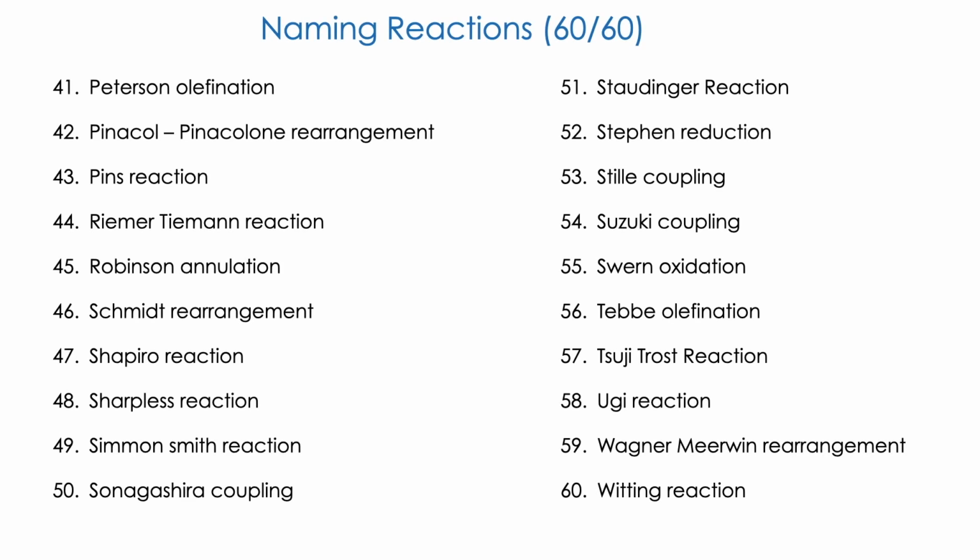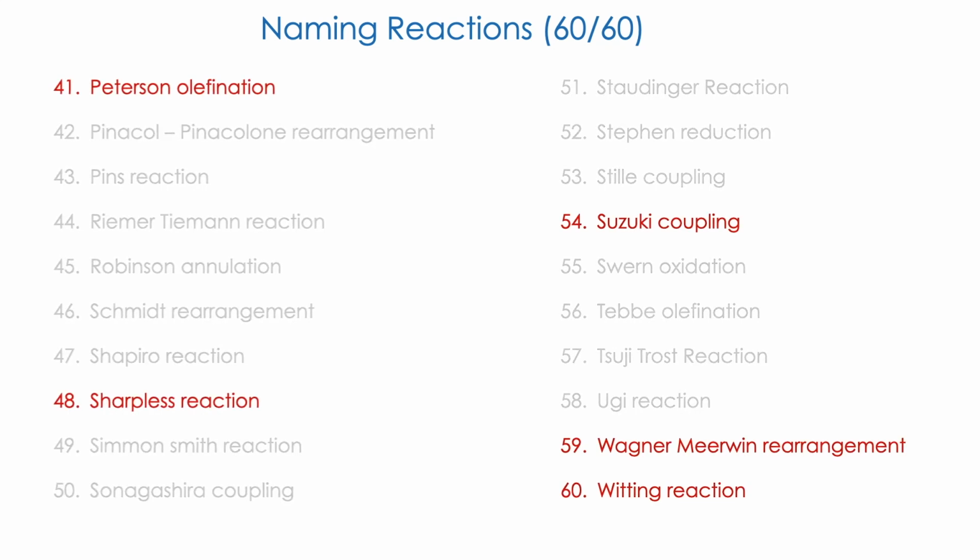Last set of reactions are here. Among these, very important ones are the Peterson elimination. Peterson elimination is a unique one because it forms alkenes from alpha silyl carbanions. The next very important thing is the Sharpless reaction because it is asymmetric synthesis. It involves an enantioselective process. It is about synthesis of epoxide.